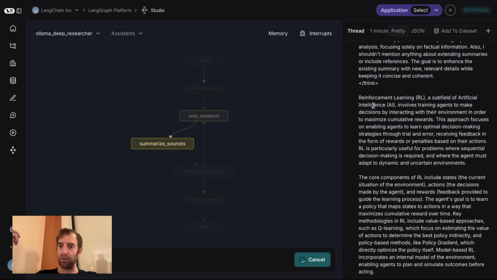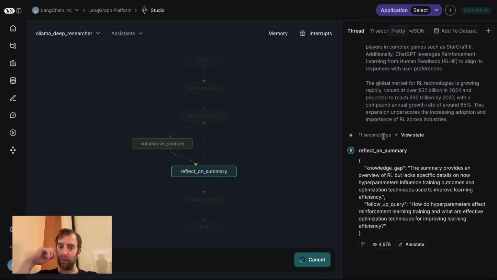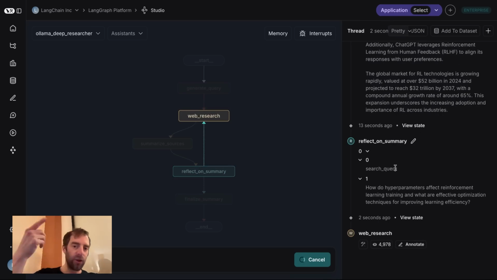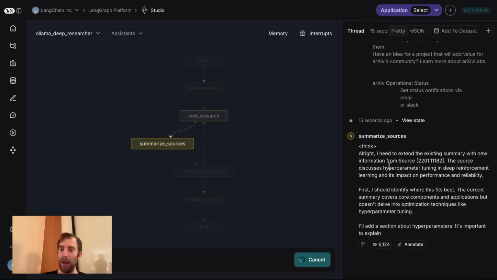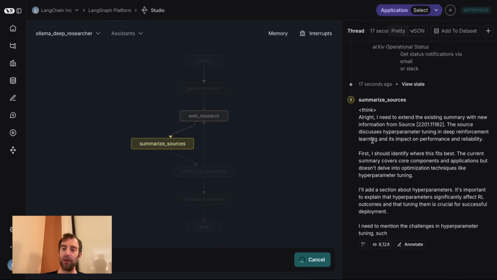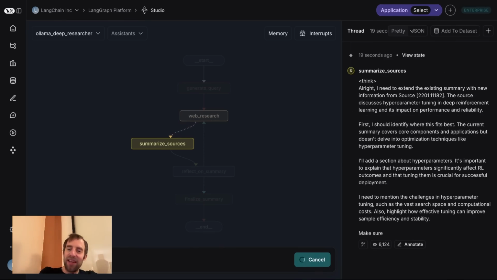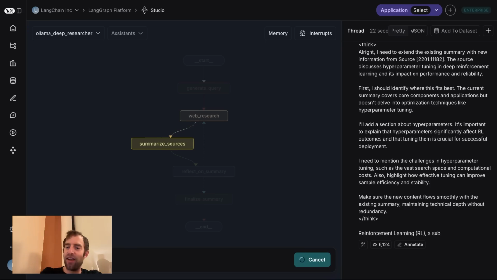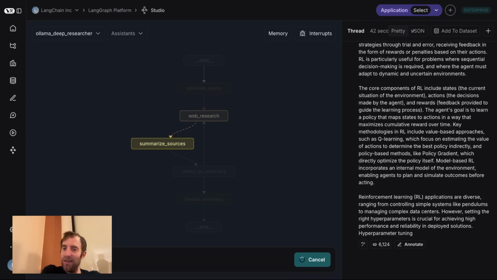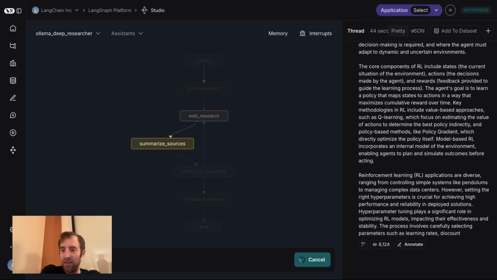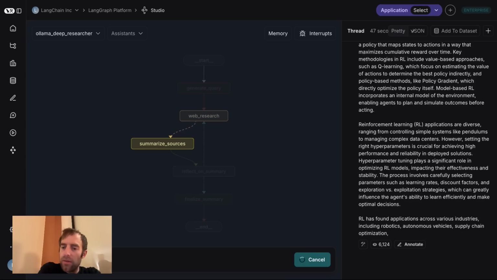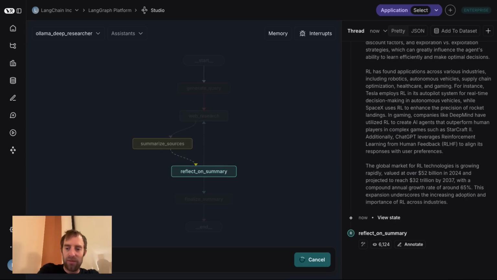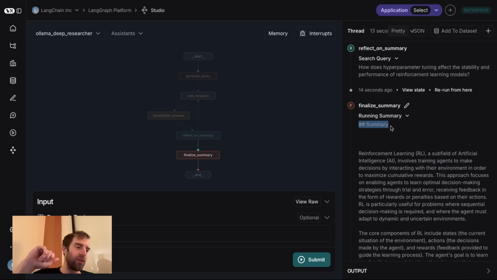So you can see now reinforcement learning is a subfield of AI. It's going to reflect again. Go back. We'll try that one more time. And again, it pulled a new paper. It's thinking I need to extend the summary further. I mean, in a way, I kind of like this thinking process because it really explains what it's actually doing and how it's reasoning about it. And you can see it's updating its summary, and it actually looks pretty sane, pretty nice. And it gives us information about the global market for RL, so fair enough. And it exits. So now we get the final summary.